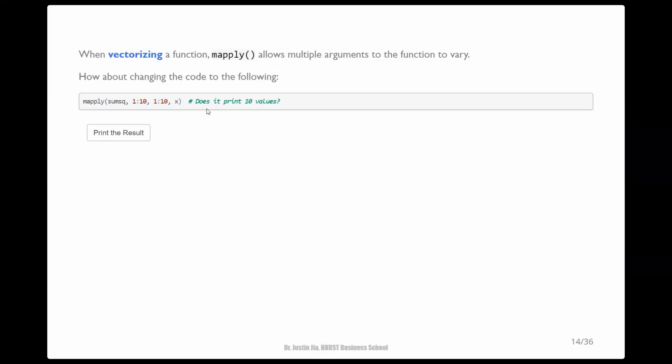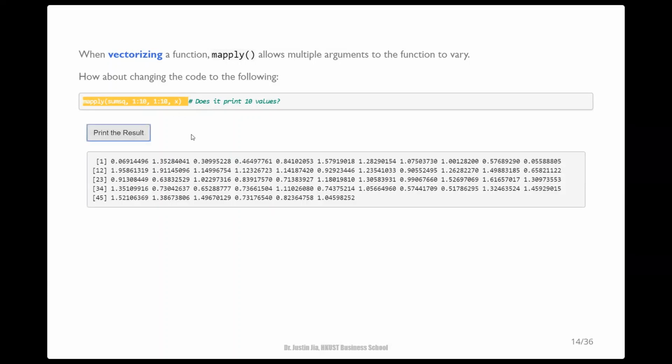Since we just learned that mapply allows us to vary inputs to a function across its different applications, it seems to be a promising remedy. So how about changing the code to the following? We fail again. This code gives us 50 numbers, not 10 that we are expecting. The reason is that both mu and sigma were recycled to be the same size as x, and then used in 50 applications of this sum square function.